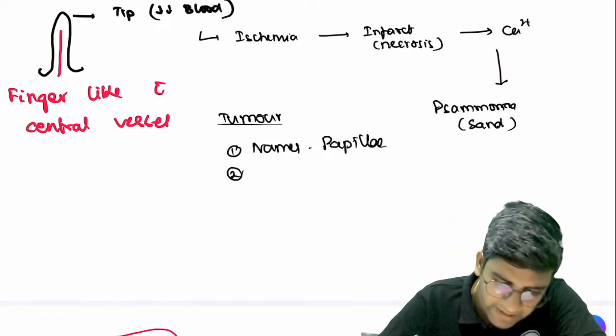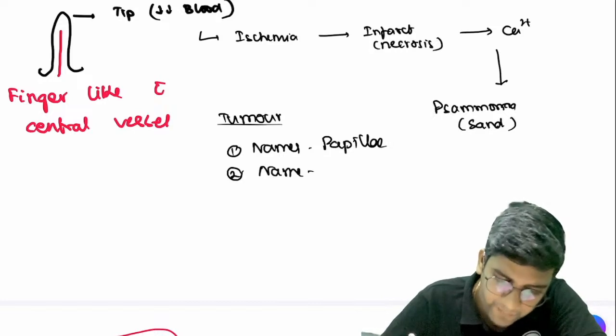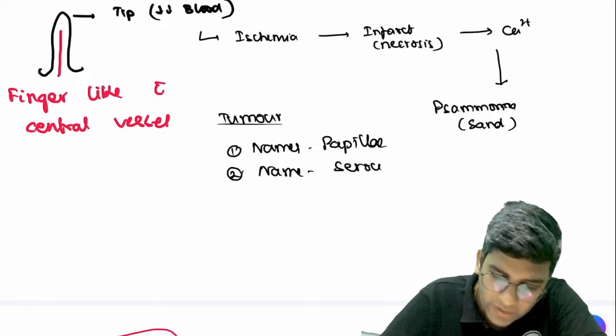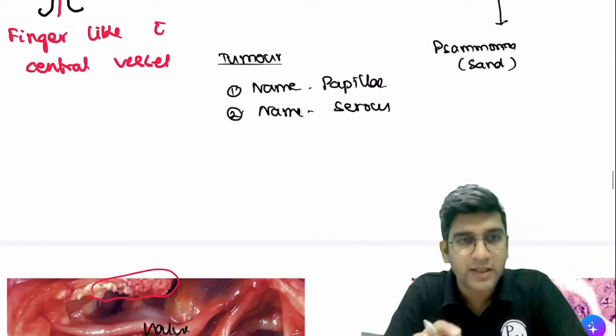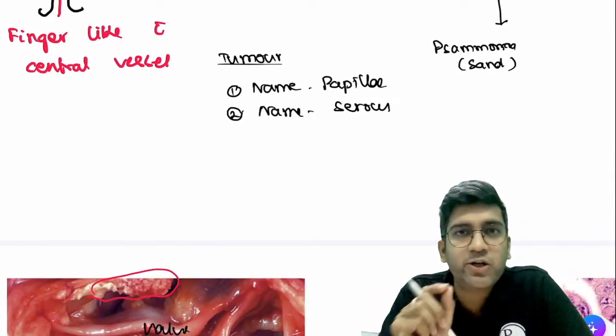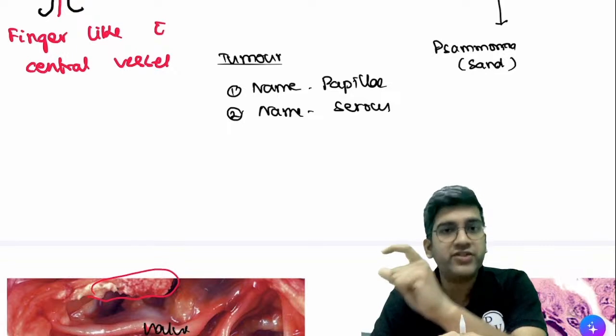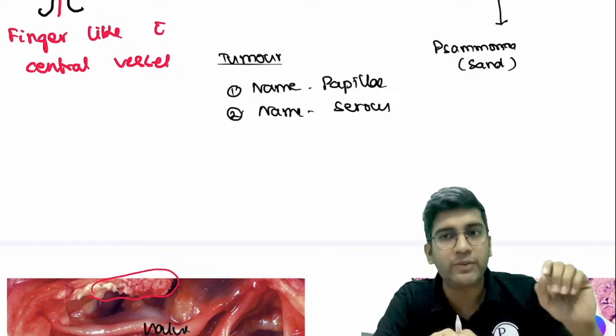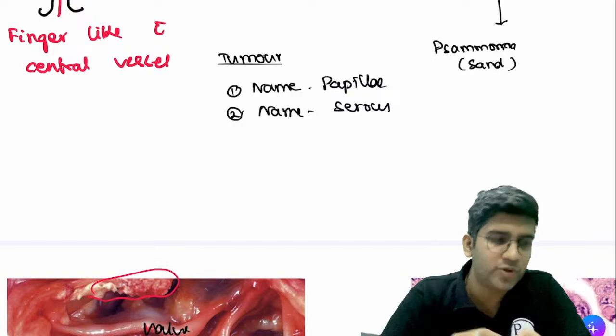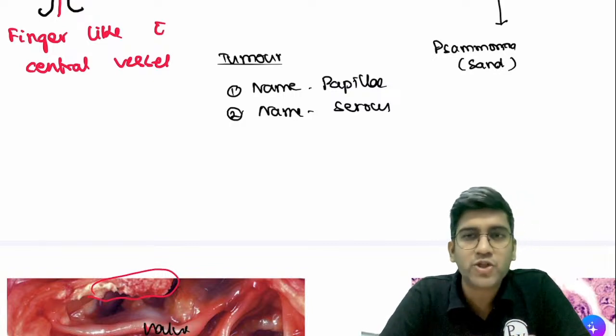Or if the name has serous in it, microscopy will have papillae by default. There are tumors called serous cystadenocarcinoma. If the name has serous, microscopy will have papillae. If microscopy has papillae, they will have Psammoma body. Anything, Puneet. There are many papillary tumors, all of them, right?